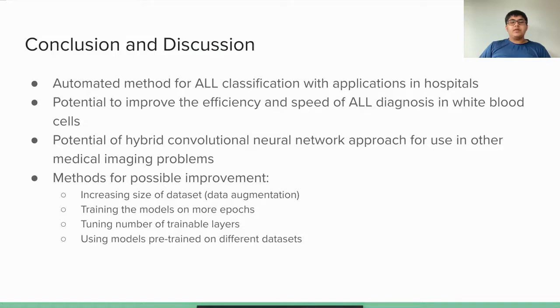Since it may take a large amount of time and resources to gather enough images to yield significant improvement, data augmentation is recommended, as it is a relatively quick and easy method for increasing dataset size that would not require gathering more images.